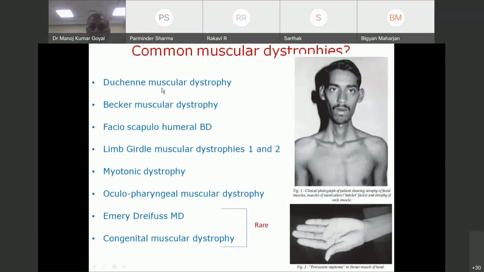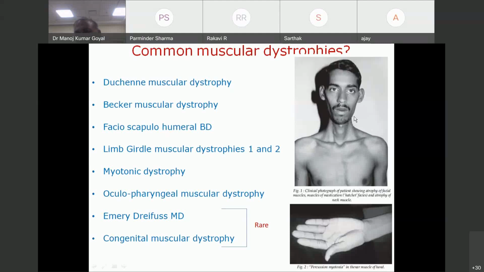Okay, this is a list of common muscular dystrophies. But what we see most often in clinical practice are Duchenne, Becker's muscular dystrophy, facioscapulohumeral muscular dystrophy, limb girdle muscular dystrophy, especially calpainopathy, sarcoglycanopathies, and dysferlinopathies, myotonic dystrophy, and rarely we see Emery-Dreifuss or congenital muscular dystrophy, or even oculopharyngeal muscular dystrophy. Mainly, we are confined to this. These are the dystrophies which we commonly see.